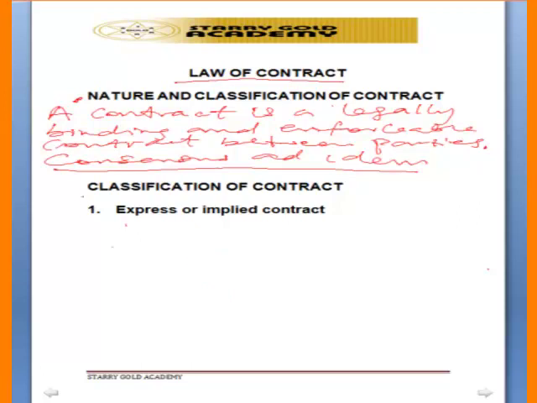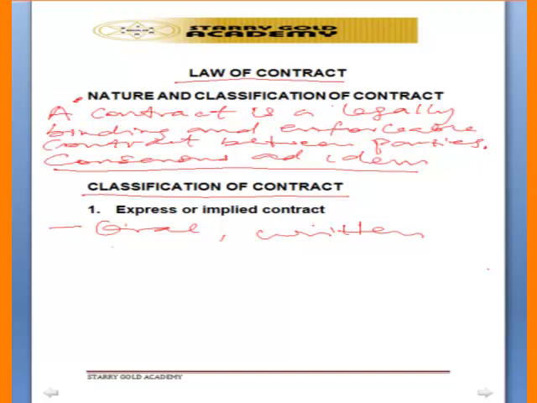Now let us look at the classification of contract. So we have so many classifications. Number one, the first classification is what is known as express or implied contract. If a contract is made orally or it is written, that is an express contract.